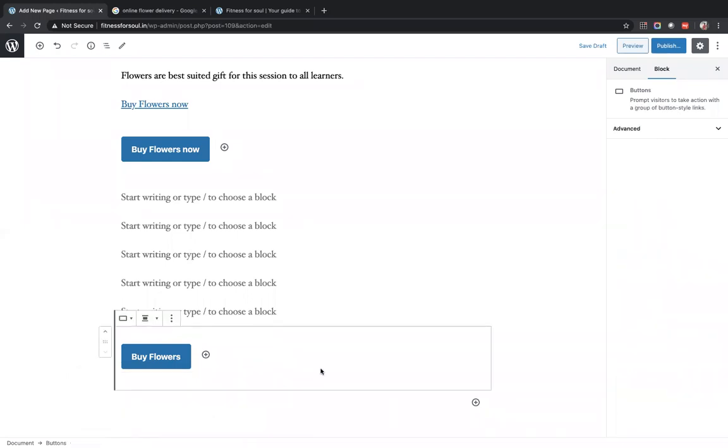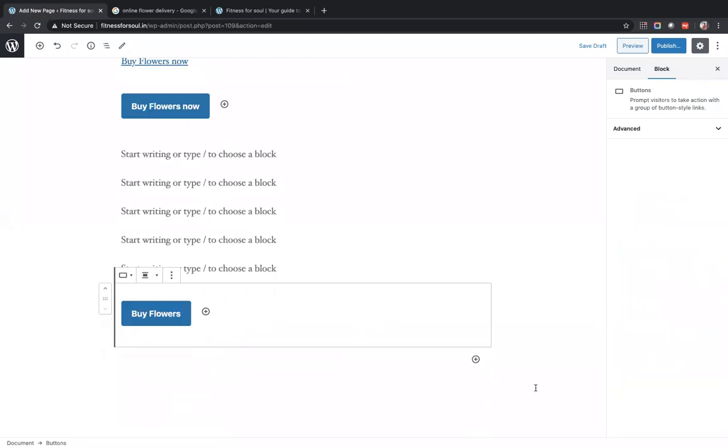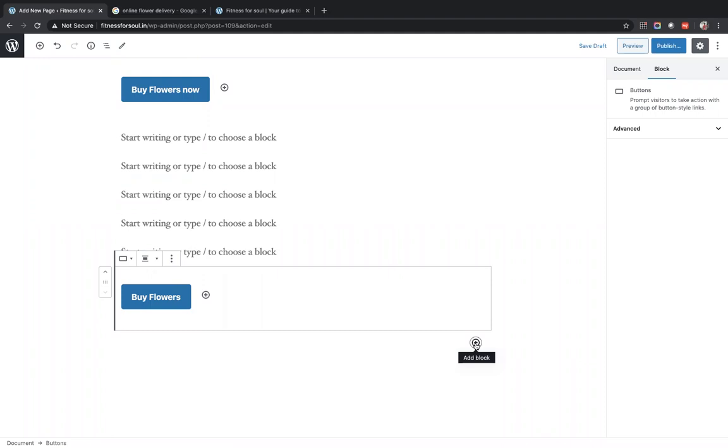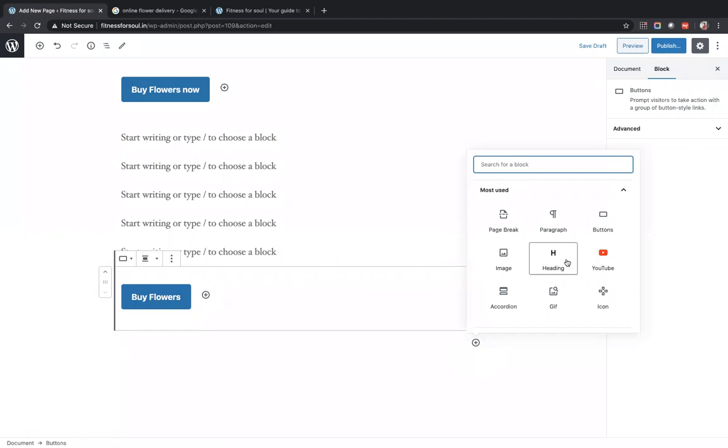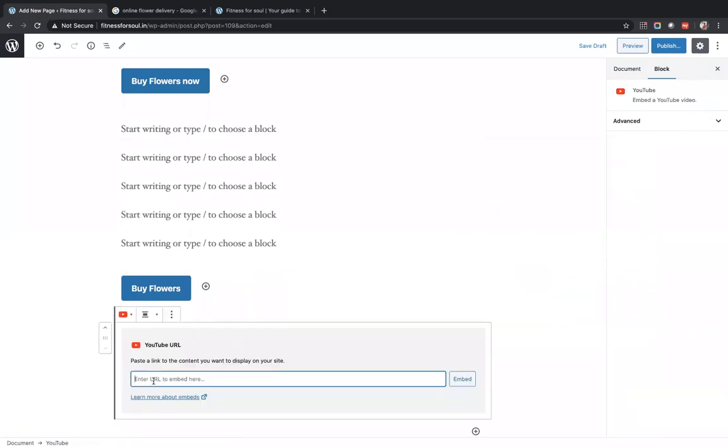For those who are asking, can we add small videos? Yes, we can add small videos. We can embed small videos. We can do it by this plus again. So this plus is a problem solver. Anything that you want to add additionally apart from text, go to this plus and embed your YouTube. Any small video can be uploaded to YouTube and you can give the link of YouTube in this and it will get embedded.